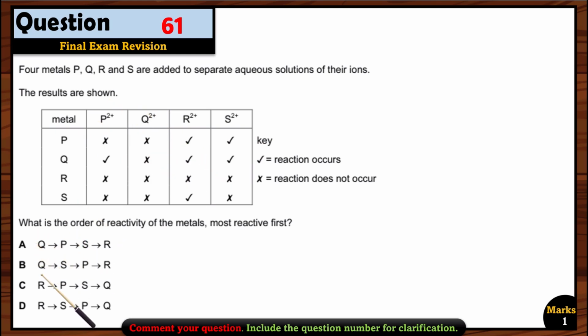So where can we find Q? Yes, Q is here. So A and B, Q is the most reactive. Then after Q, we should have P. So yes, in the first option A, we had P appears after Q. So that's why I think A is the right answer here.